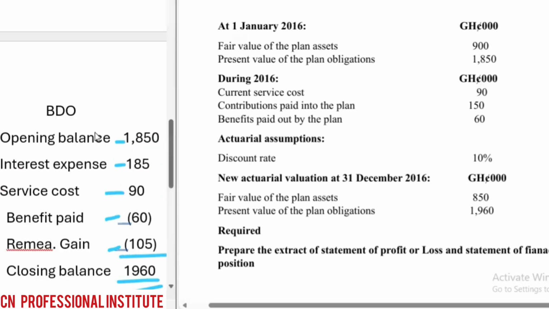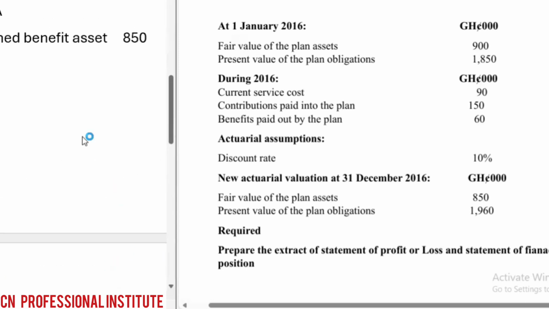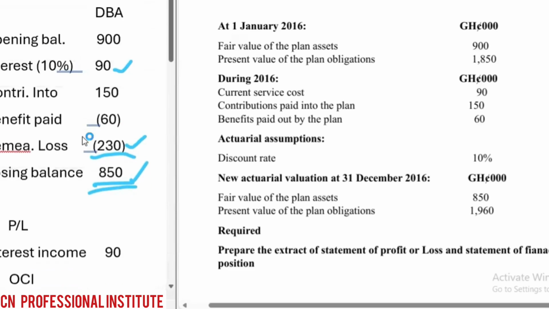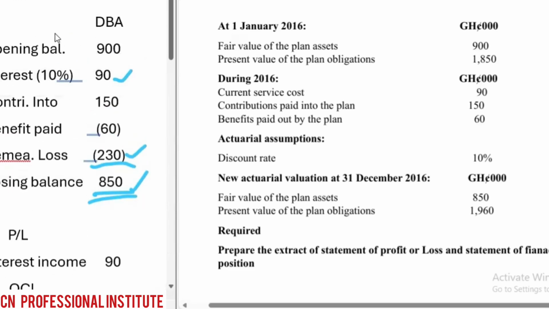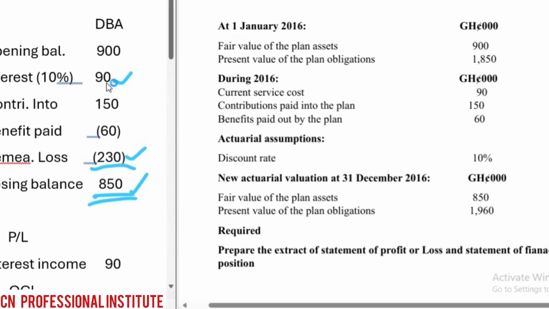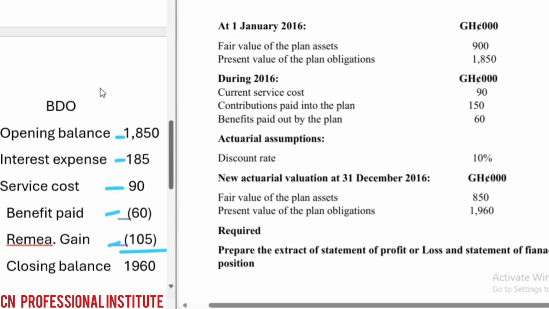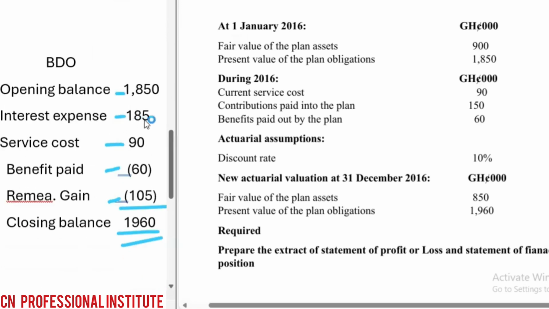Now, there's something we call net, which we'll be looking at. You see, you can pick the two. When you come here, the interest, when we were doing the asset, we had interest income of 9 million, which we recorded as income, right? So see, this 9 million, we have interest income. When it comes to the interest expense, look at the interest expense. It's what? 1,850. So you can just find the net. The interest expense is more than the interest income. So the net will be what? Expense. Are you following?